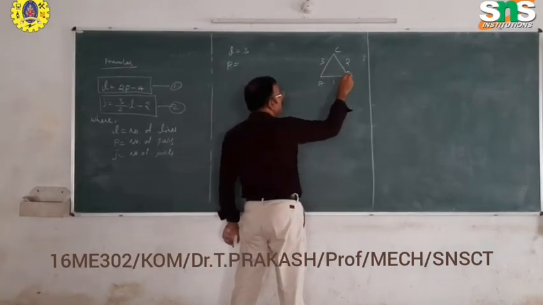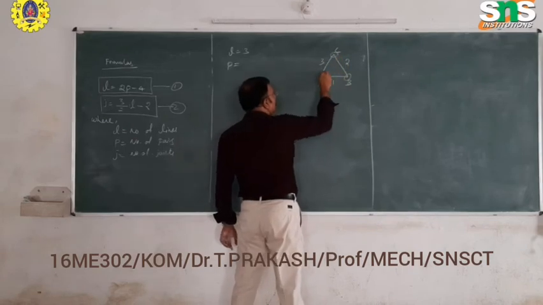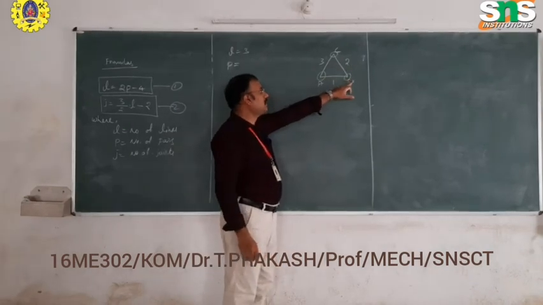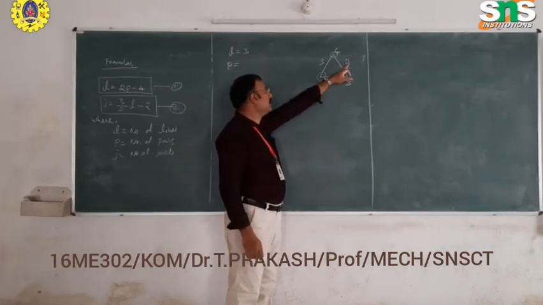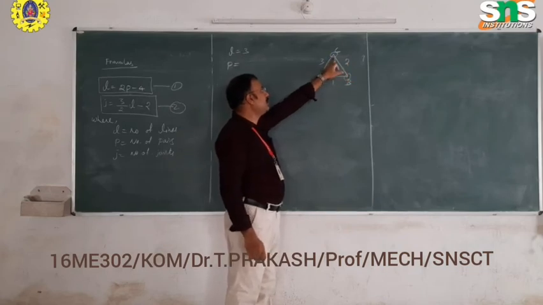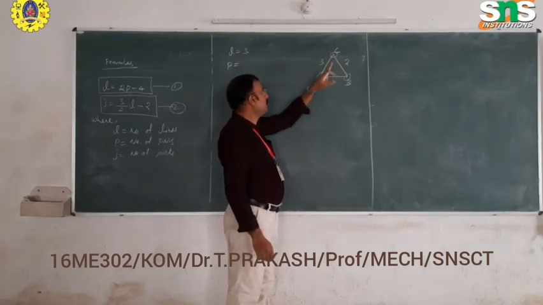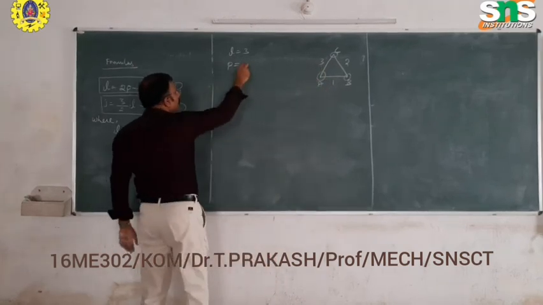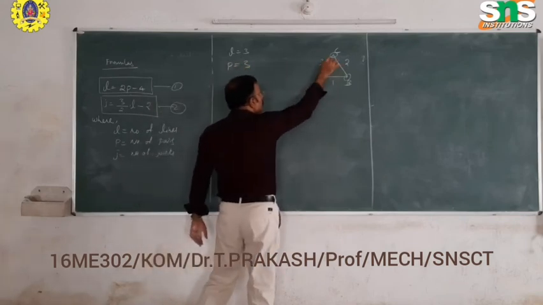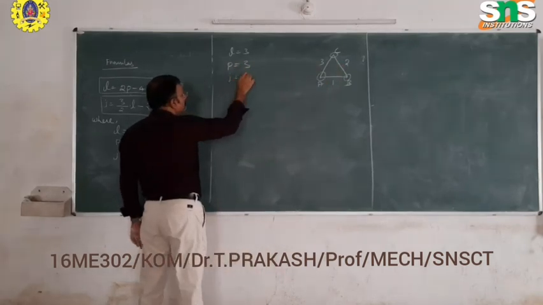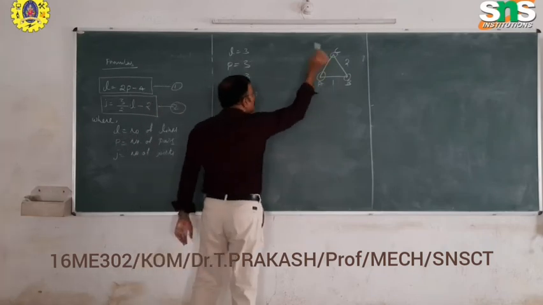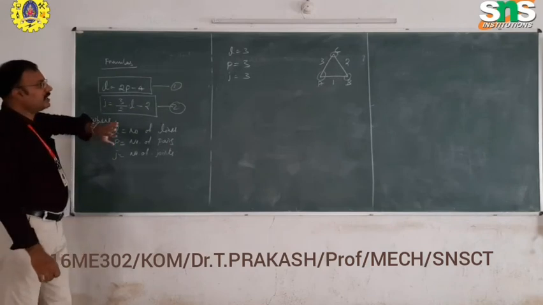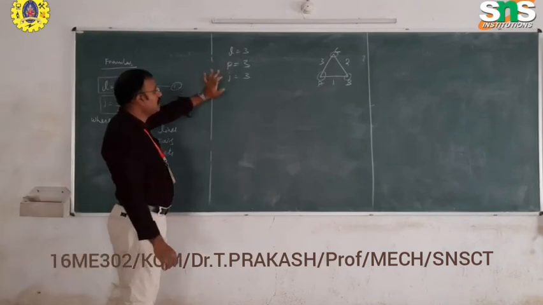Combination of two links forms one pair and one joint. Therefore there is a pair here, a pair here and a pair here. The combination of links 2 and 3 forms one pair and one joint, and the combination of links 3 and 1 forms one pair and one joint. Therefore the number of pairs is 3, and the number of joints is also 3. Just by seeing the mechanism, we can identify the number of links, pairs and joints.